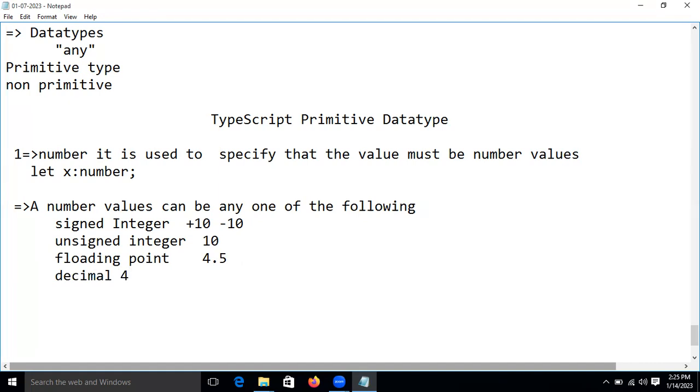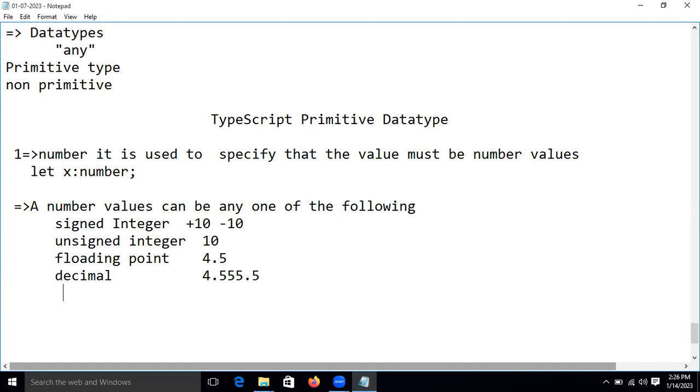Decimal number means, let's take 4 point, and after that, multiple places of fraction can come. That number is called a decimal number. In mathematics, which number do we call a decimal number?